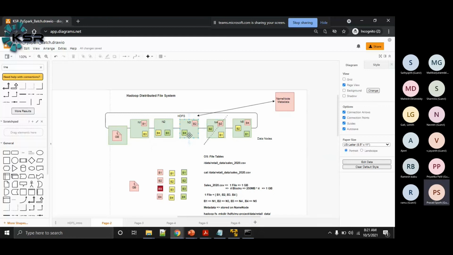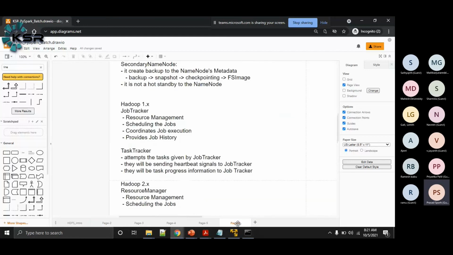So this job tracker will be deciding the tasks and assigning them to the task trackers, and the task trackers will create some memory, load those blocks and that logic into the memory, and apply the computations. So that's why task trackers are called the working horses.